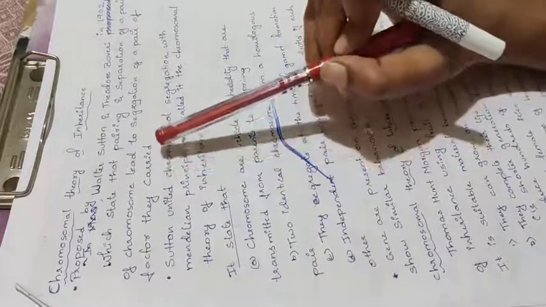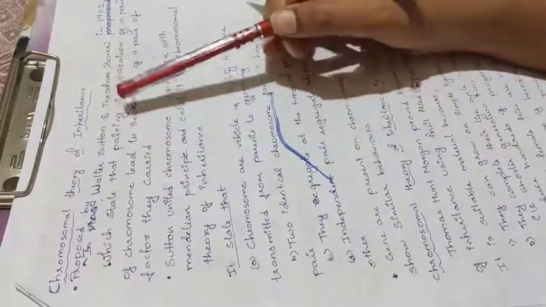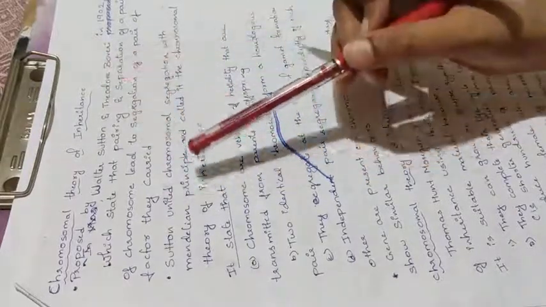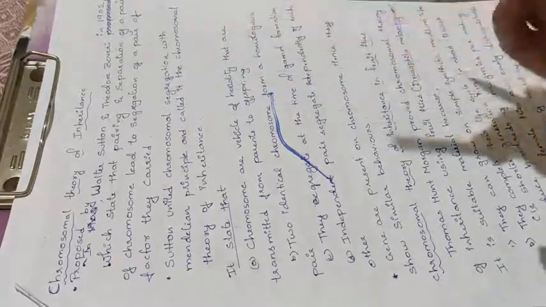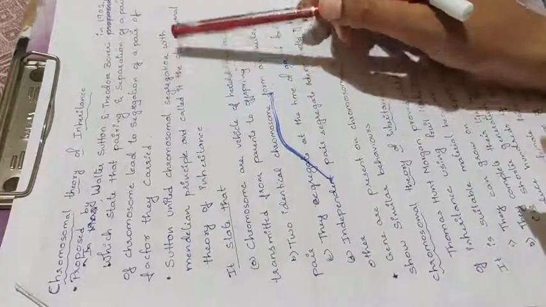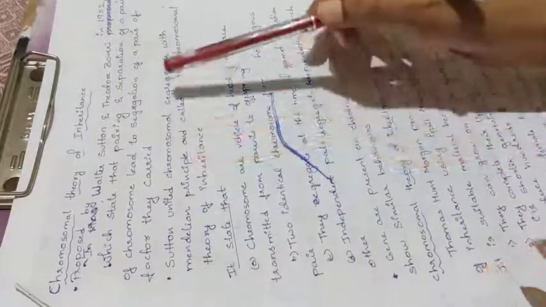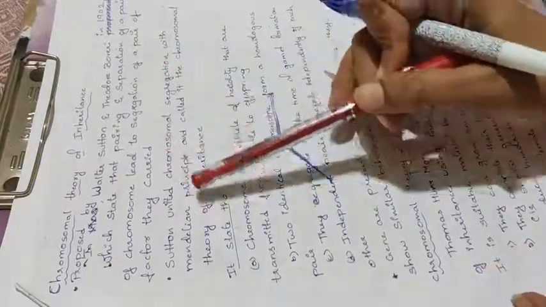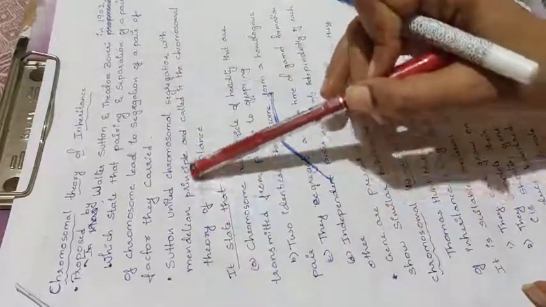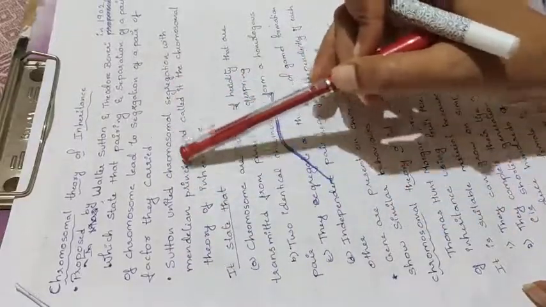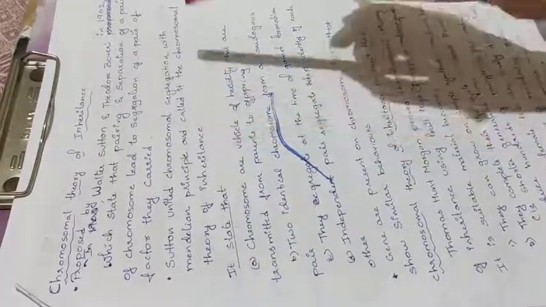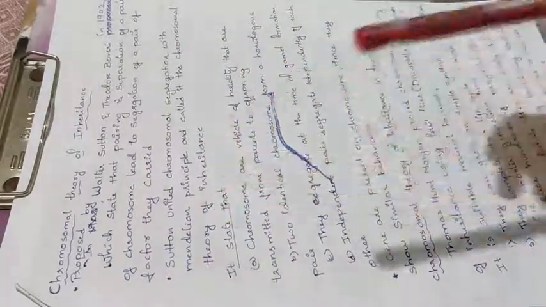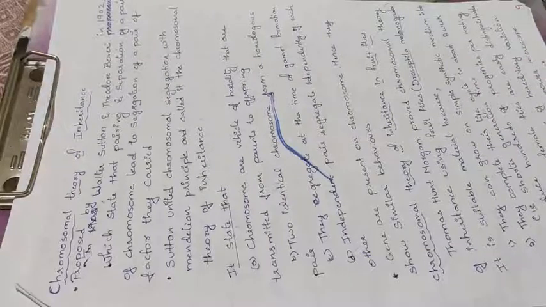factors they carried. See, simply what they did is, we know that chromosomal segregation will happen. They combined this chromosomal segregation with the Mendelian principle, and together they were combined to get the chromosomal theory of inheritance. What this theory says is, we know that the chromosome exists in a pair.